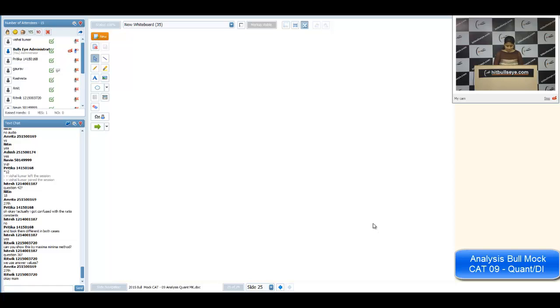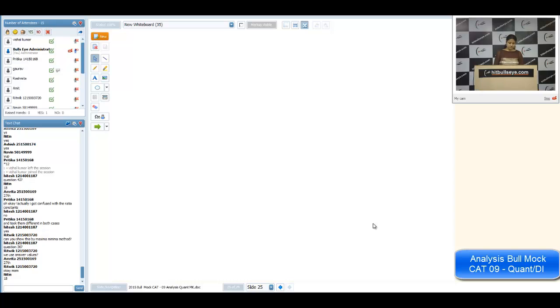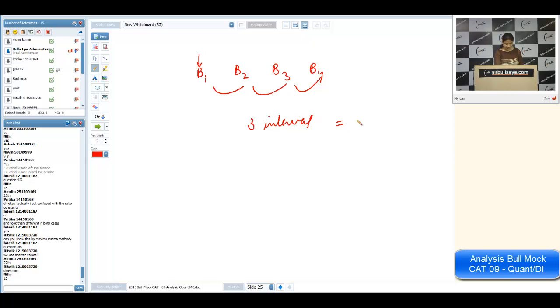Okay, any other problem? Rita, you are asking the 27th question. The pendulum of a clock takes 7 seconds to strike 4 o'clock. To make 4 o'clock strike, we are talking about the number of time intervals. See, this is bang 1, bang 2, bang 3, bang 4. It means to bang 4 times you need 3 intervals. For these 3 intervals, the pendulum is taking 7 seconds. It means for one interval it will take 7 by 3 seconds.